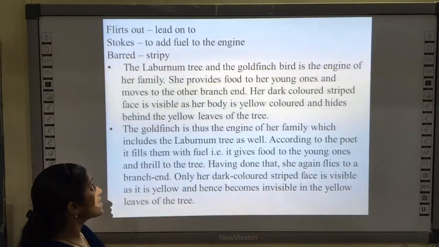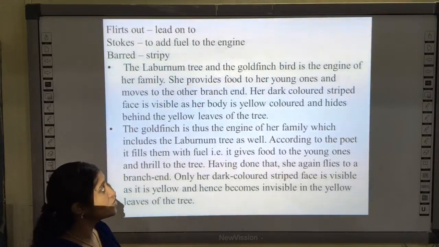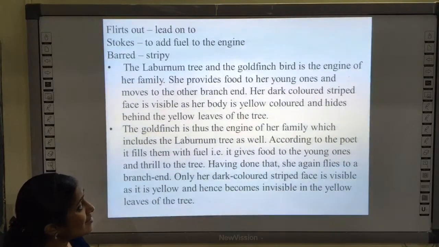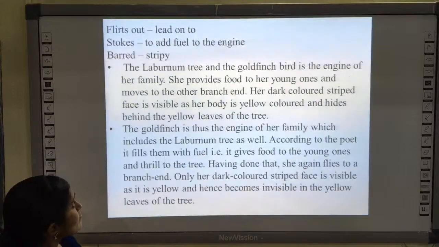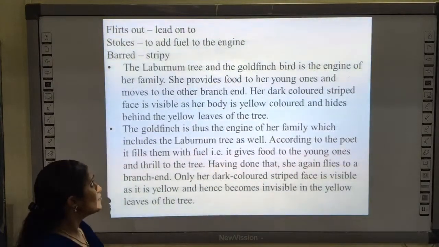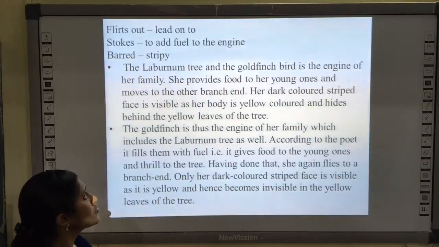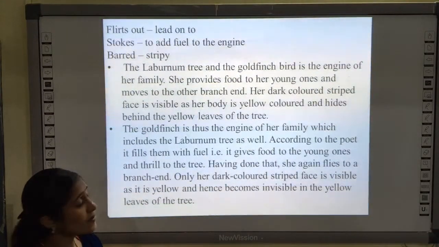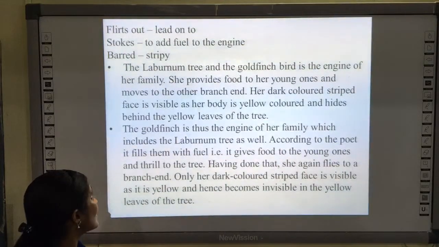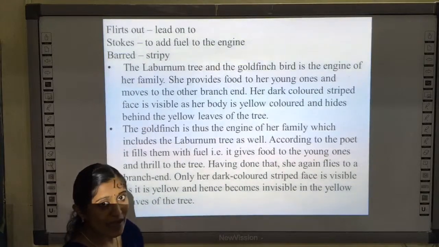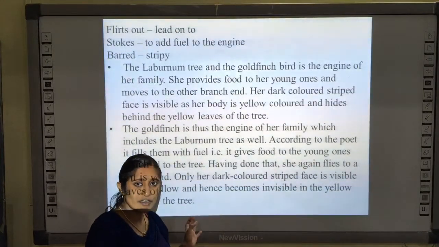The laburnum tree and the goldfinch bird are the engine of a family. She provides food to her young ones and moves to the other branch end. Her dark-colored striped face is visible as her body is yellow and hides behind the yellow leaves of the tree.